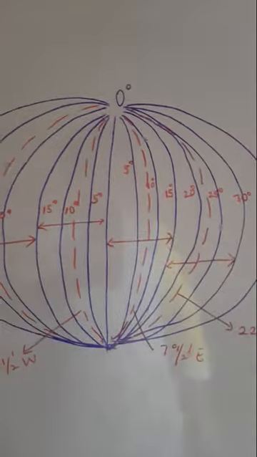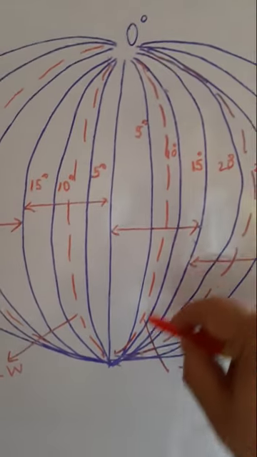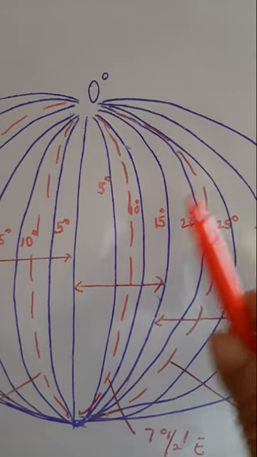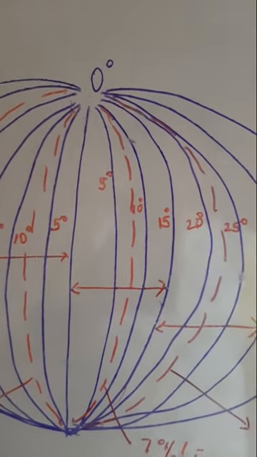So in this way, the central longitude of a single time zone is always at 7 degrees 30 minutes.